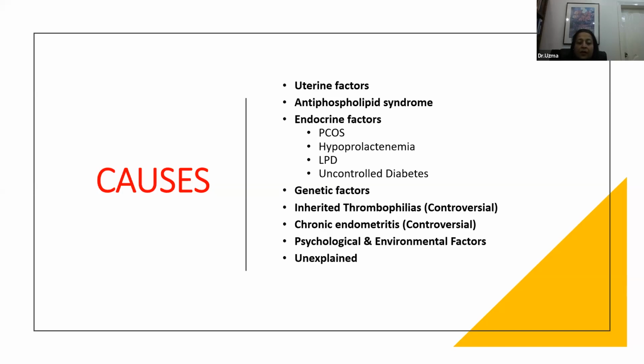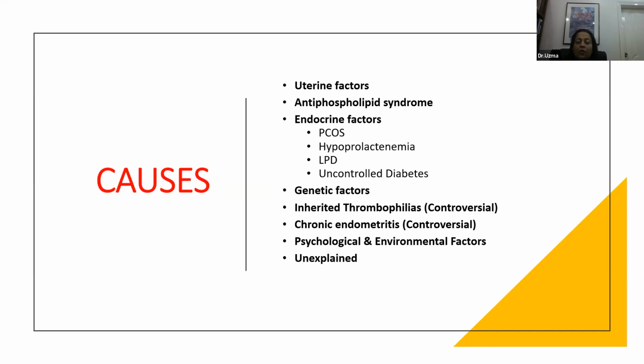There are two etiologies which are considered controversial. One is inherited thrombophilia, and one is chronic endometritis. It is debatable whether these conditions are a cause of recurrent miscarriage or not.